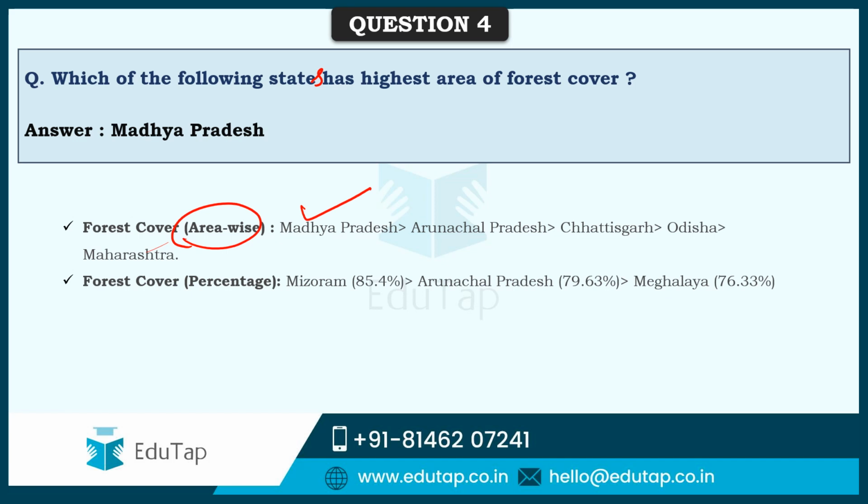But if the forest cover is as per the percentage of area that is covered in the state, then Mizoram is first because 85.4% of its total state area is under forest cover. Next comes Arunachal Pradesh and next comes Meghalaya, all northeastern states.